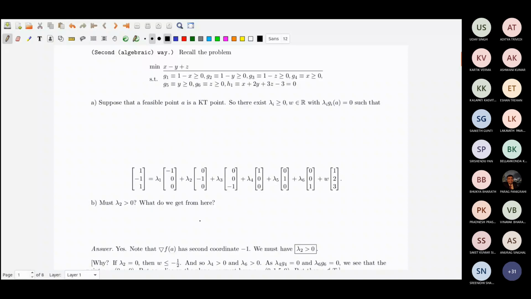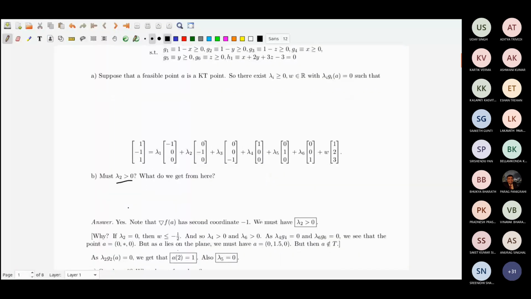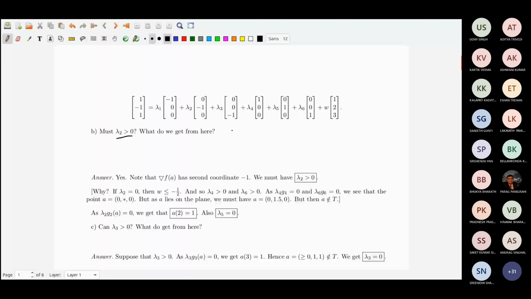So here, I am trying to say that lambda 2 is greater than 0. The only possibility for lambda 2 is that it is already greater than or equal to 0. So if it is not positive, then the only possibility is that lambda 2 equals 0. Then, in order to keep the second coordinate negative, you have to have w negative.